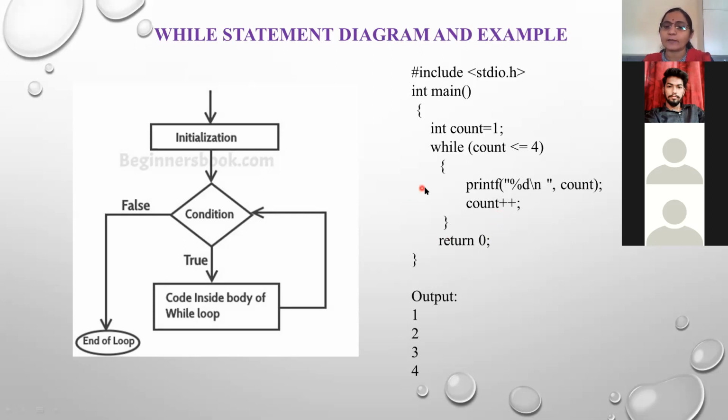Again it goes back to the while and checks the condition. 5 is less than or equal to 4. Is it true or false? Tell me. False. False. Yes, because 5 is not less than 4.